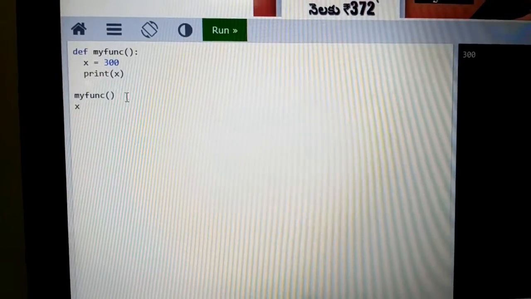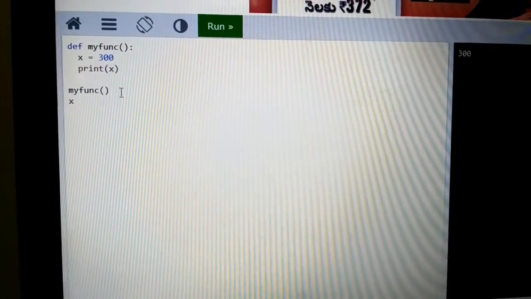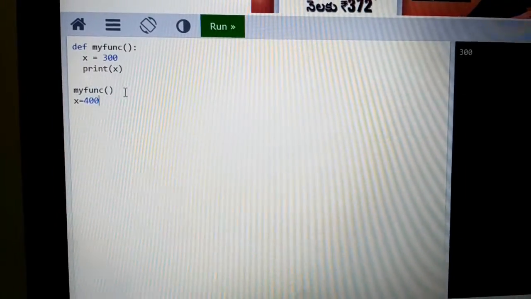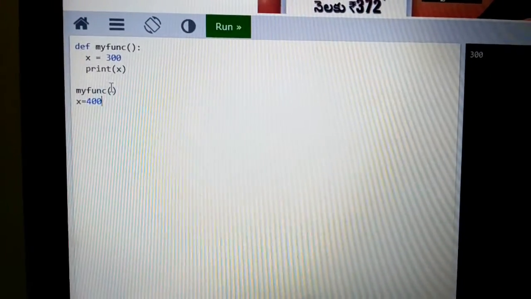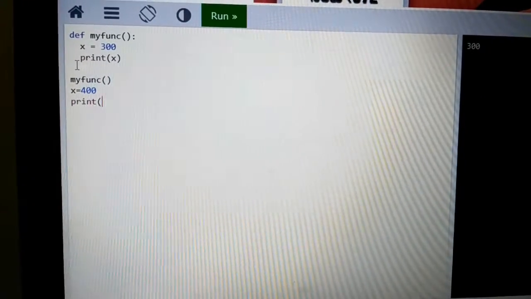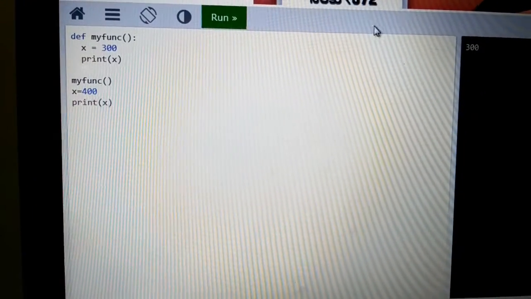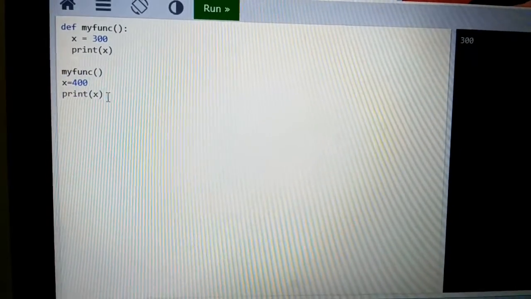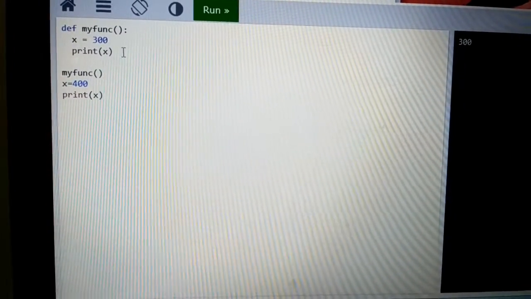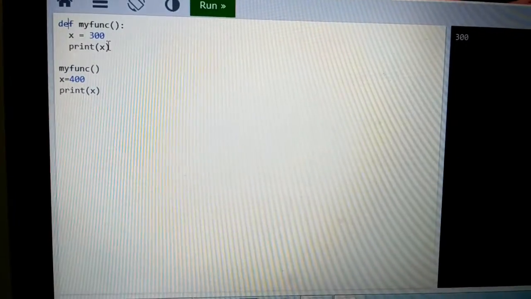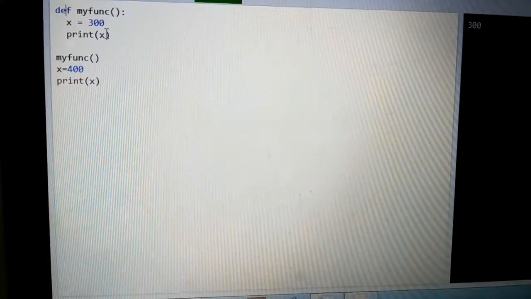It's the same name. x is equal to 400. Then I print this statement, print of x here. See, the last three statements are main function statements. The first three statements are subfunction statements in this example.